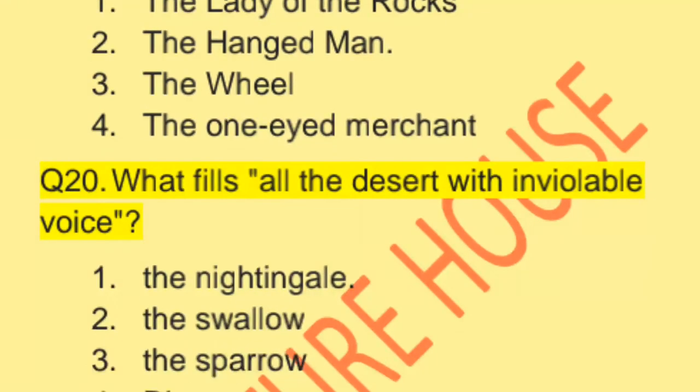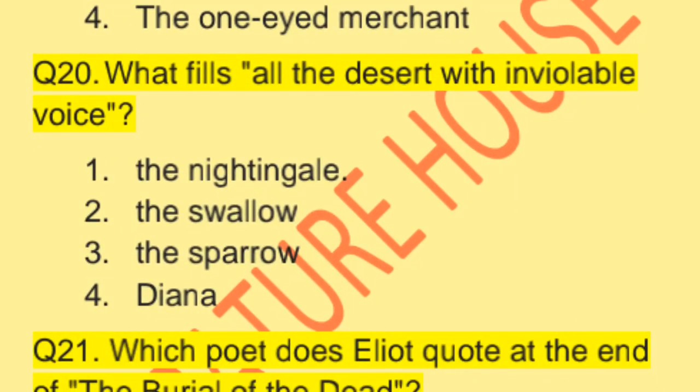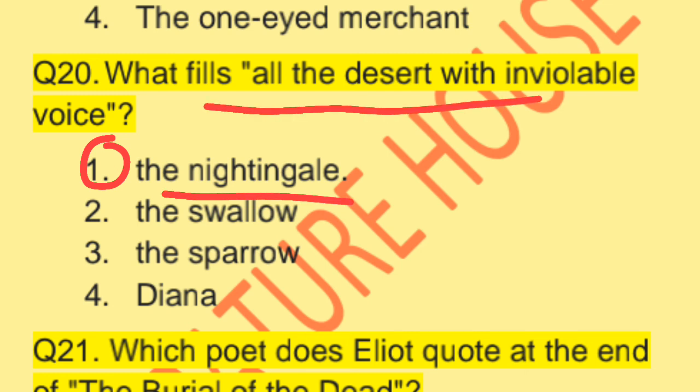Next question, question number 20. What fills all the desert with inviolable voice? Whose voice is referred to as the inviolable voice that fills all the desert? Maybe the nightingale, maybe the swallow, maybe the sparrow, maybe Dinah. That's the right answer here. The nightingale's voice fills all the desert with inviolable voice.